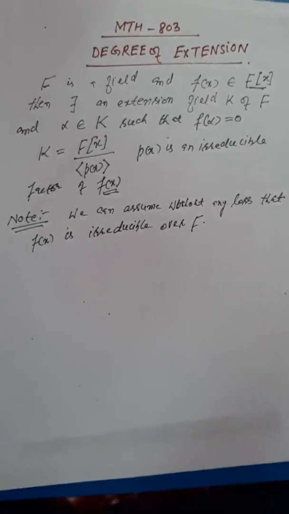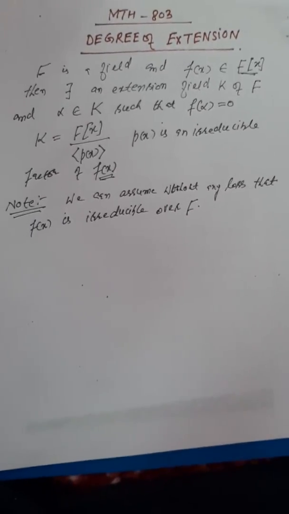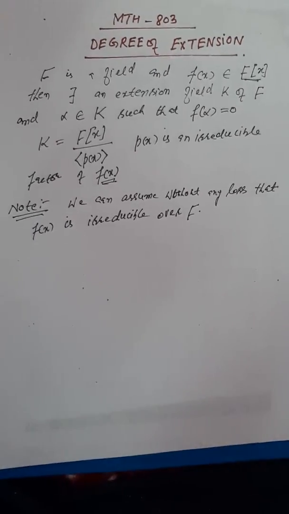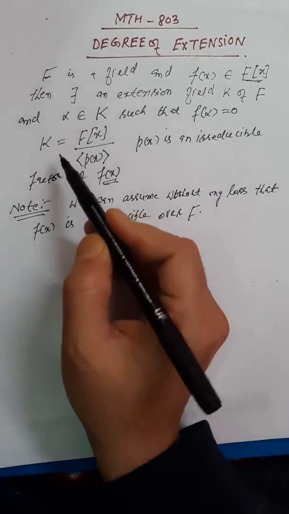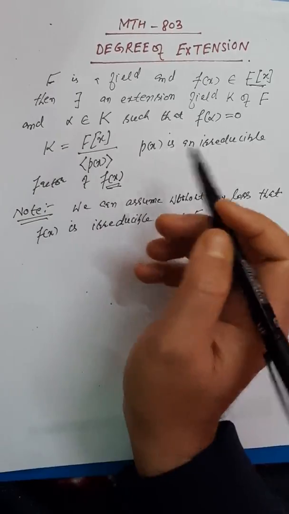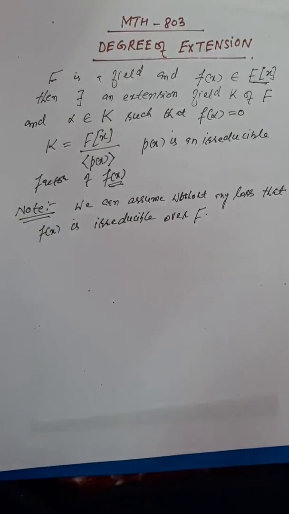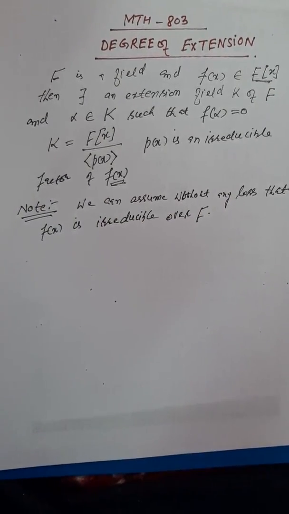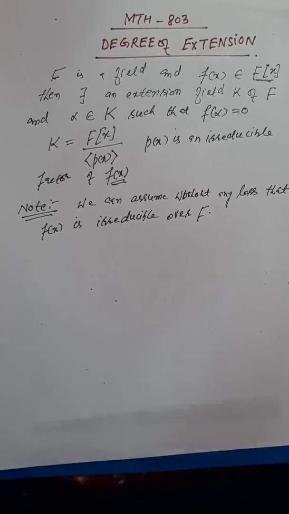Okay, now the aim of this lecture is to get a simple description for this field K, which is a quotient ring of F[x] modulo this ideal generated by the polynomial p(x). And how do we get this description?